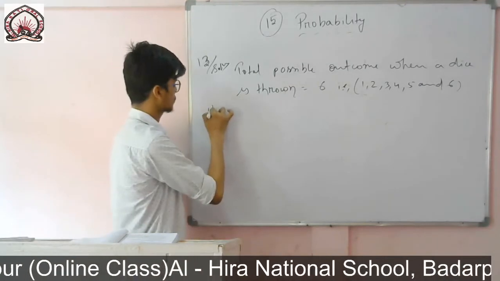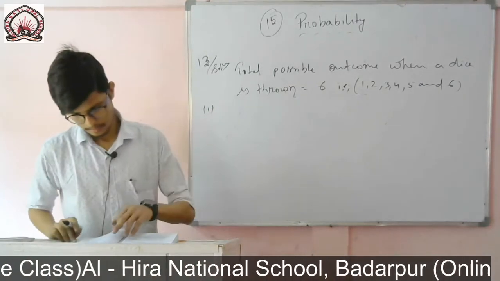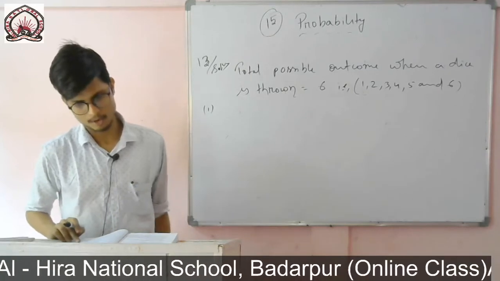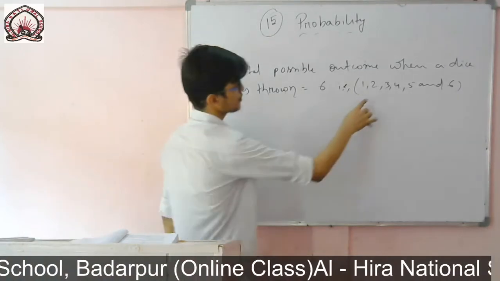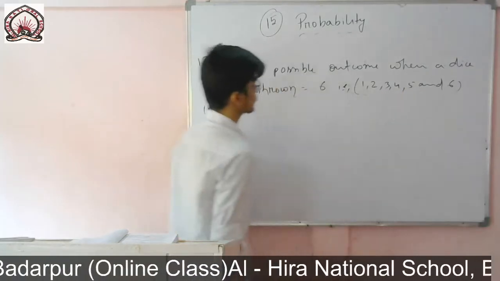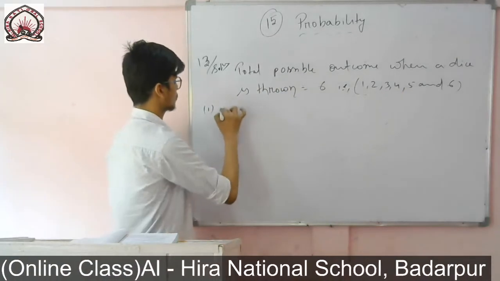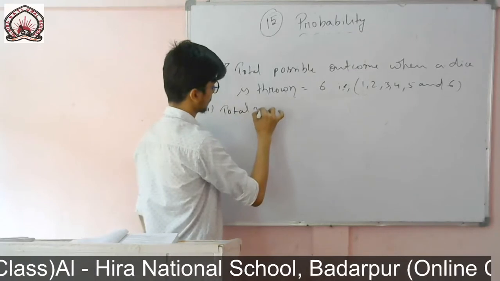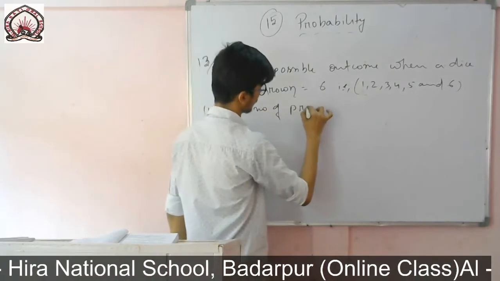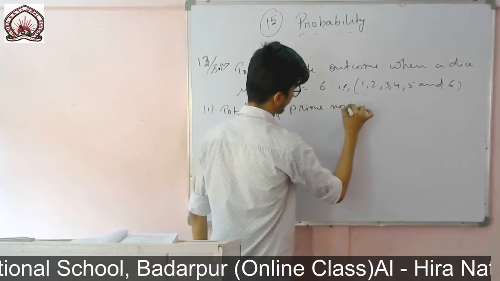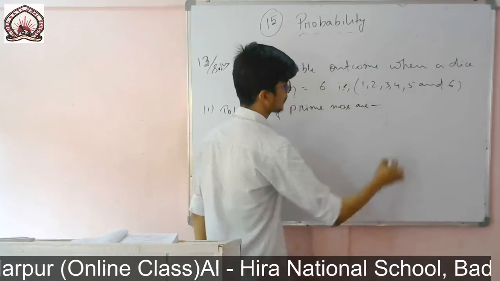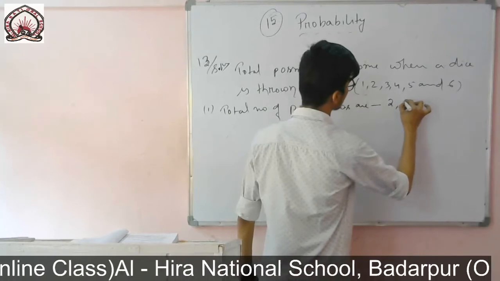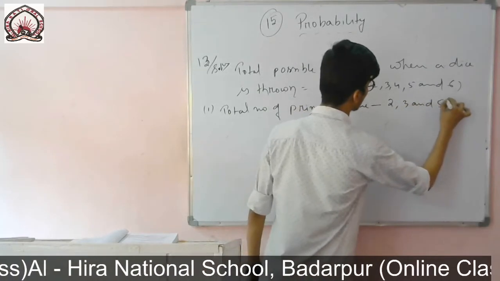Okay, so question is to find a prime number. So how many prime numbers are there out of this? So 2, 3, 5. So there are 3 prime numbers. So you write total number of prime numbers: 2, 3 and 5.